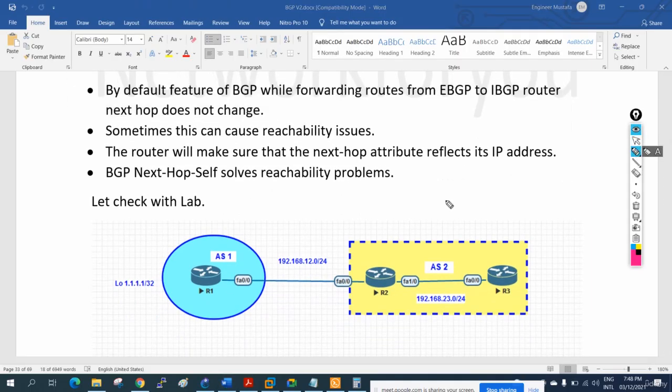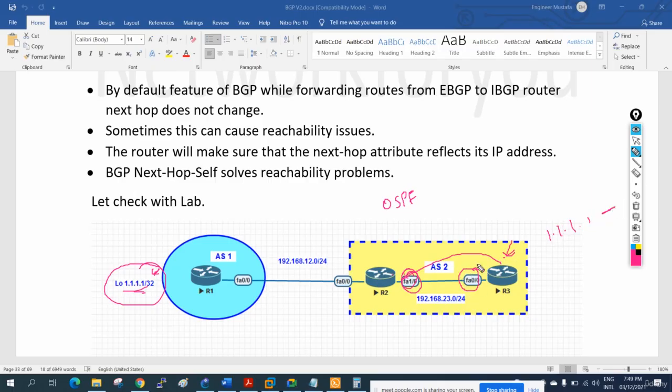If you remember, when configuring OSPF or EIGRP, if we advertise the interface IP, the routing table automatically shows that to forward the traffic, this interface IP and the leaving interface appear in the routing table.